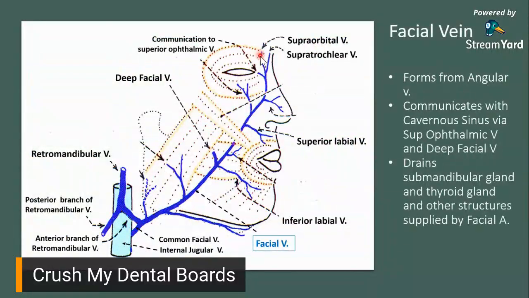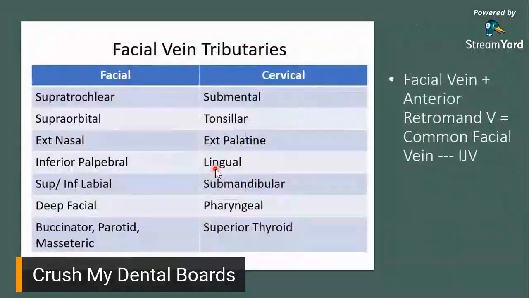So ito yung facial aspect na yan. You have your supraorbital, your supratrochlear, your angular vein right here, and then it goes down your inferior palpebral, lateral nasal, and then go down, superior labial, go down again, inferior labial, and then it would be draining from your muscles.